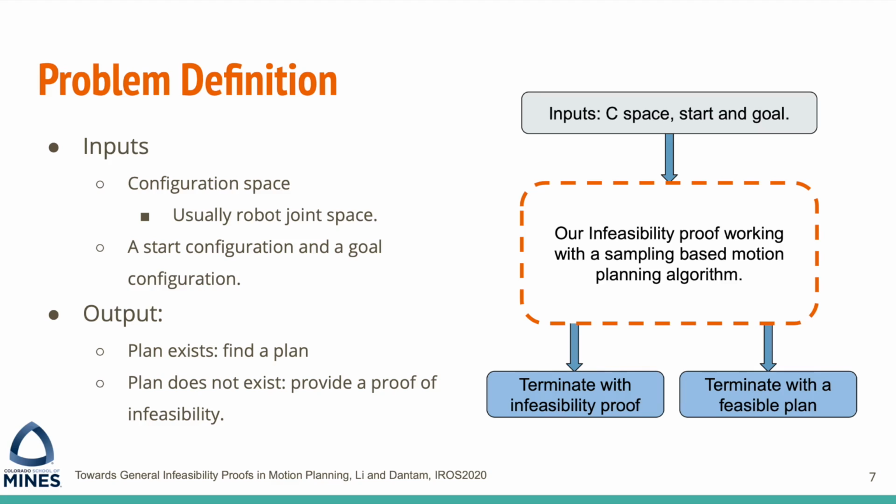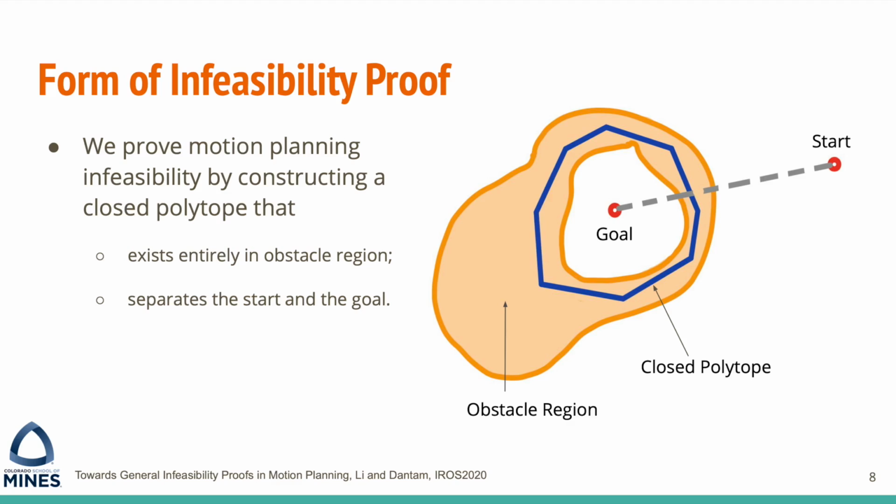The problem is a general motion planning problem setup. The inputs are the robot's configuration space, a start configuration, and a goal configuration. In the middle, our infeasibility proof works together with the sampling-based motion planner. The output is a plan if a plan exists, or an infeasibility proof if a plan does not exist.